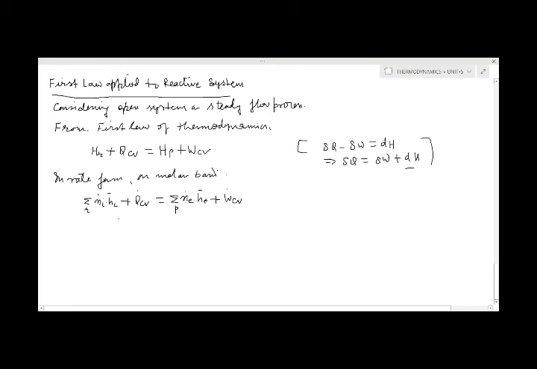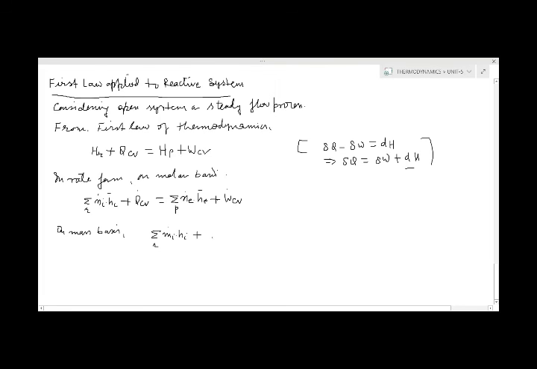On a mass basis we can also write a similar equation: summation over R of m dot i times h i, plus Q dot CV, equal to summation over P of m dot e times h e, plus W dot CV. When we use mass, we do not write the bar; only with the number of moles do we write the h bar.